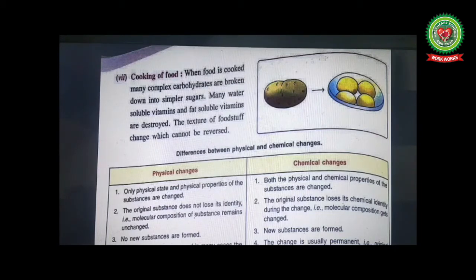Students, you can see in the picture. First it is a raw potato. It is hard and dark brown in color, whereas when it is boiled, that is a chemical change, boiling of potatoes. Its texture is changed and it becomes soft.